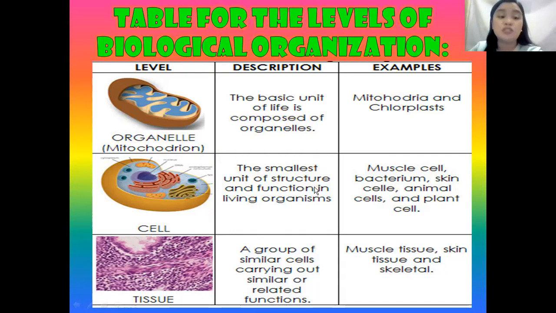Next, we have tissue. Tissue is not the one that we use to wipe our liquid or our face. Instead, it is a group of similar cells carrying out similar or related functions. This tissue helps us to maintain the different parts of our body, since we have muscle tissue, skin tissue, and skeleton. So again, the first one is the organelle, second the cell, and third the tissue.